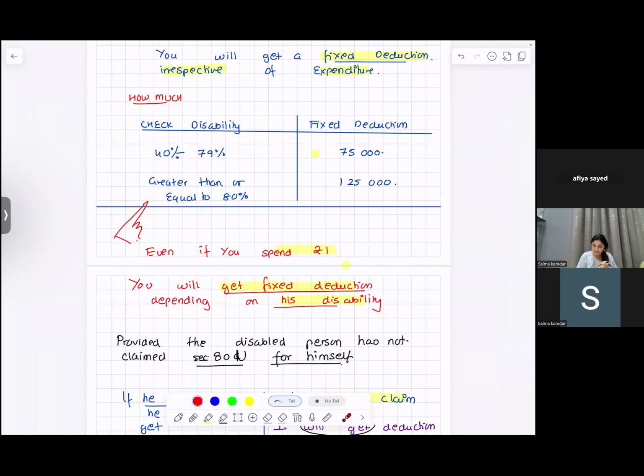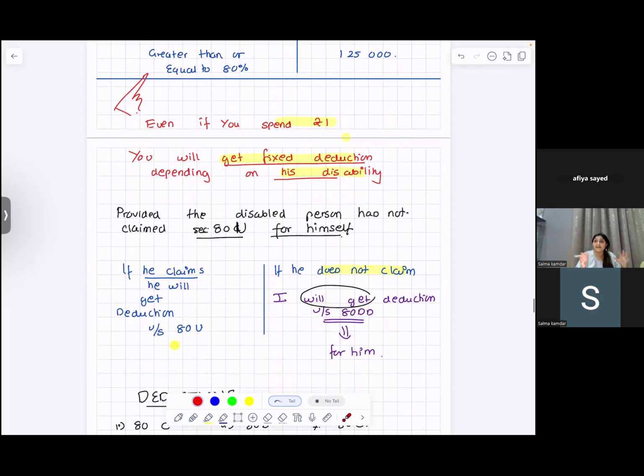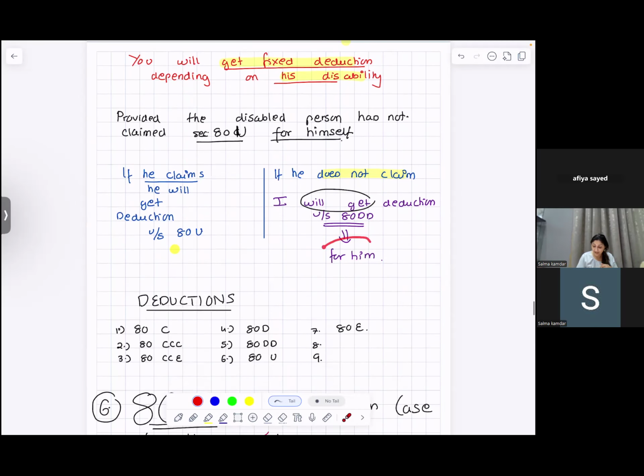Even your parents, spouse, everyone, not only brother and sister. But the condition is that this person should not take a deduction for himself under 80U. If this person is independently filing returns and claiming under 80U, that means he's not dependent on you, he's independent, so you will not get deduction. But if he does not claim his deduction and you spend even rupee 1 for him, then you can get deduction under 80DD for him. Are you with me?